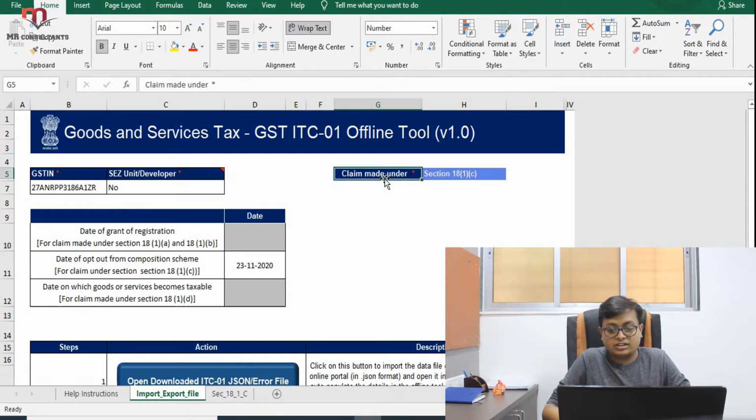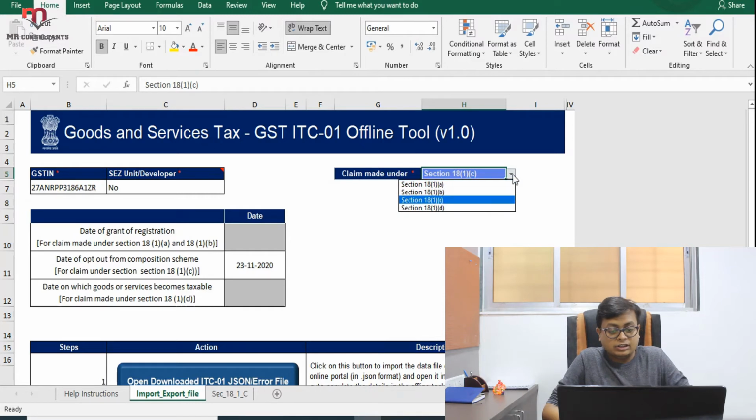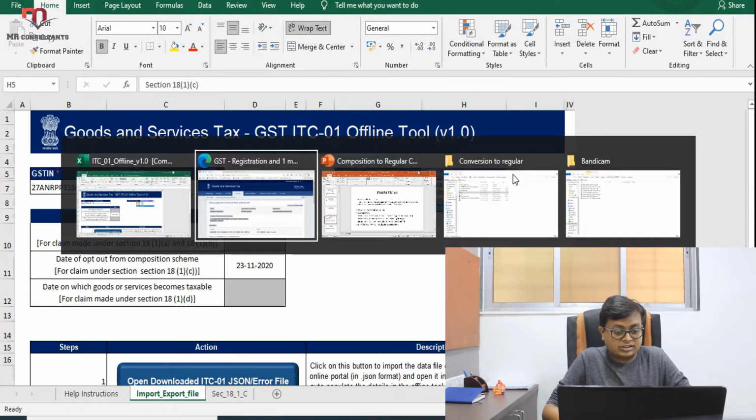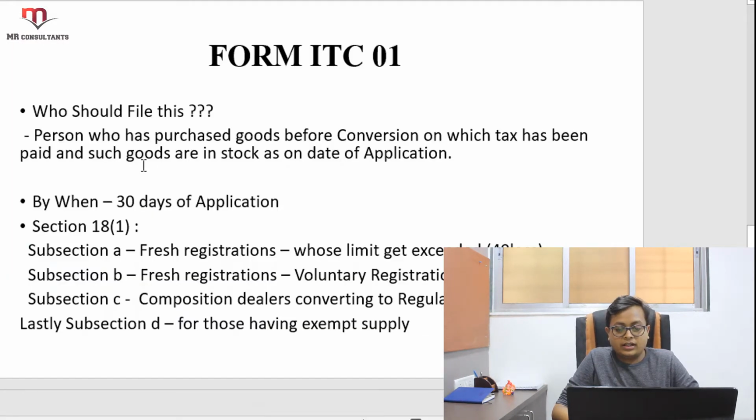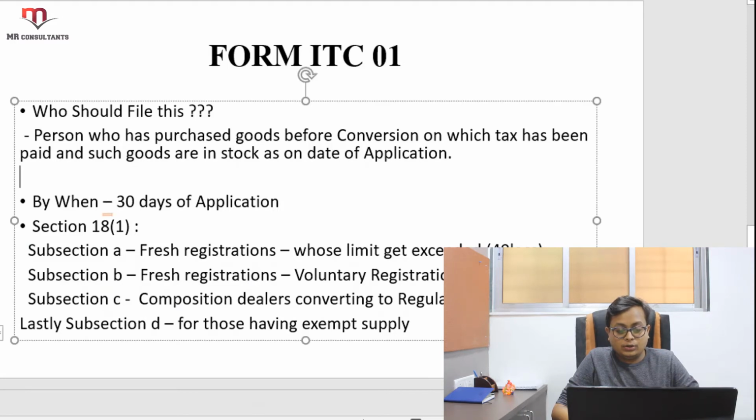Here we have to mention the sections. We have section 18, which has four subsections. We have to select which subsection we fall under. So I'll show you what it is exactly. Section 18(1)(a) is for newly registered companies.